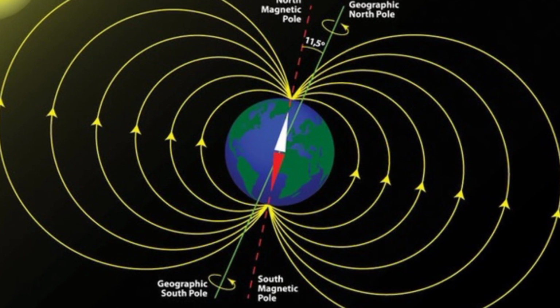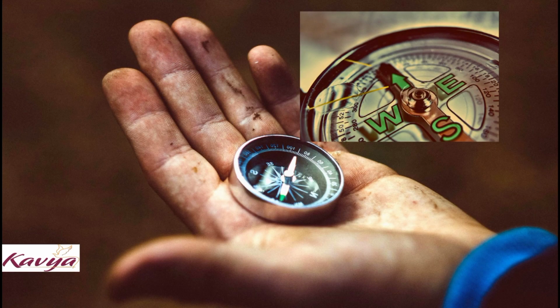So students, in part 1 we learned about the poles of a magnet, interaction between magnets, the magnetic compass and the earth as a giant bar magnet. Students, if you have any doubt, please ask me.